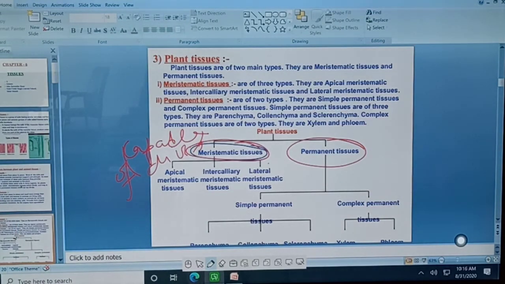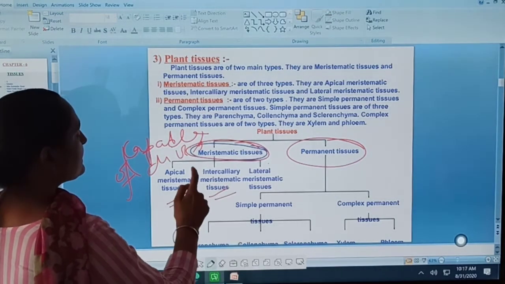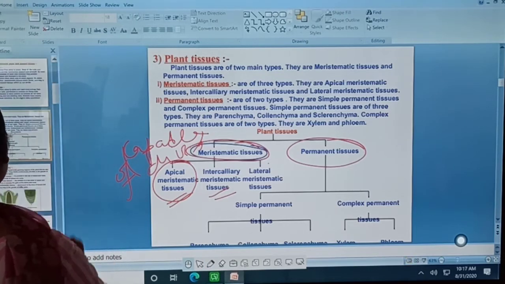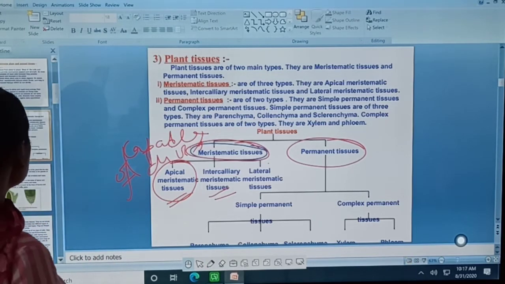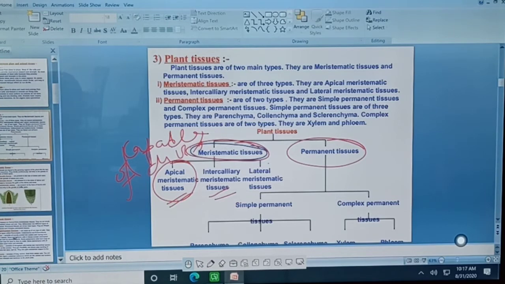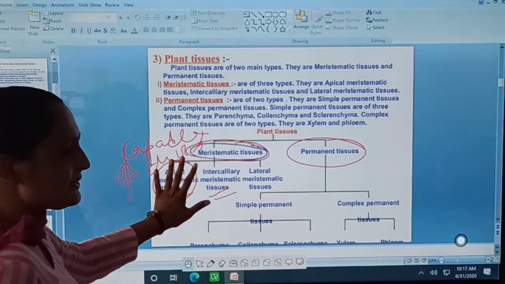The specific region of the plants where division can take place. Meristematic tissue is further subdivided into three subtypes. One is apical meristematic tissue, the second one is intercalary meristematic tissue, and the third one is lateral meristematic tissue.